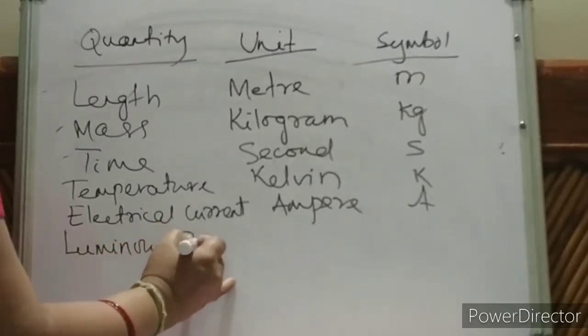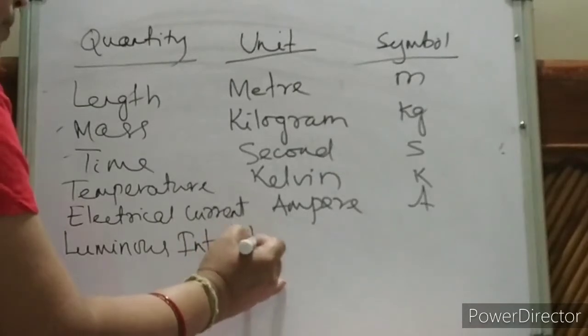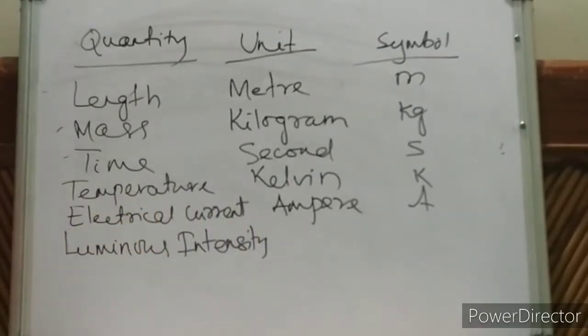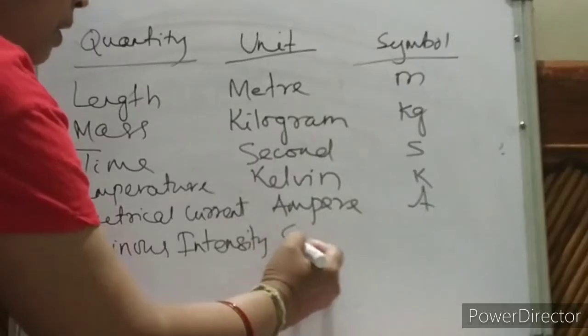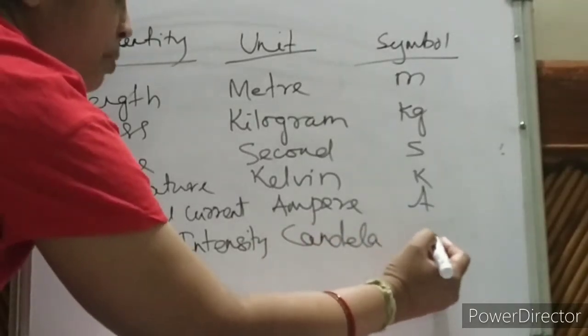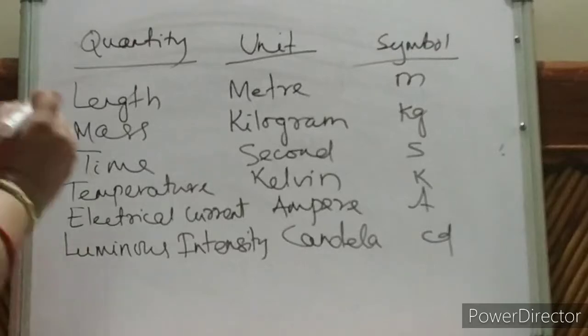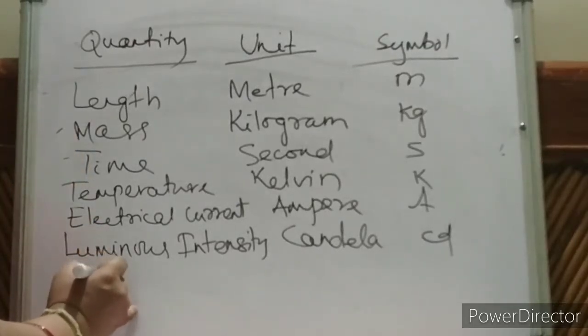Then luminous intensity. It is talking about light intensity. So what is the unit? This is something new for you. That is candela, and the symbol is small c and d. Now finally, we have seen this in chemistry: amount of substance.